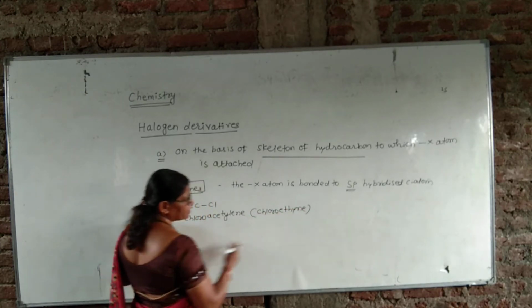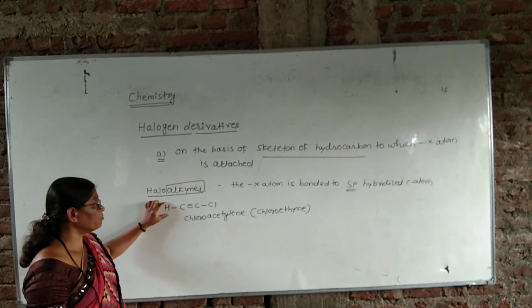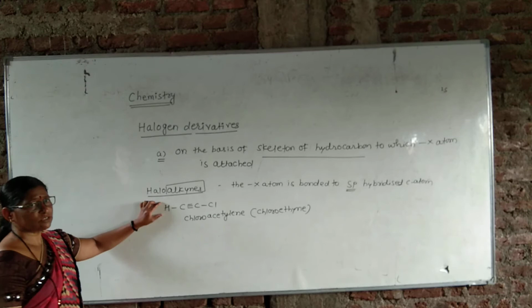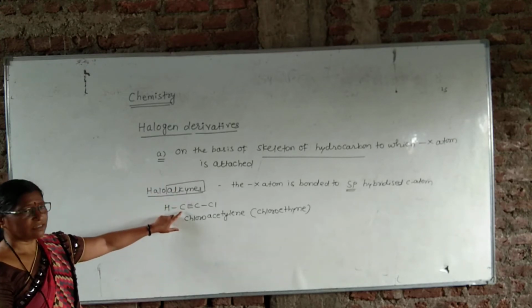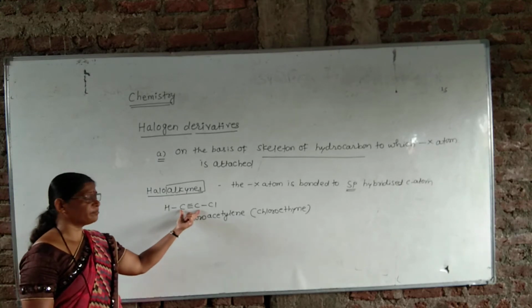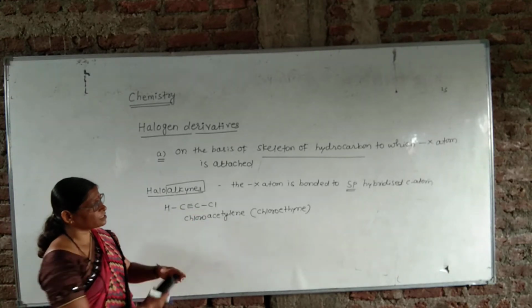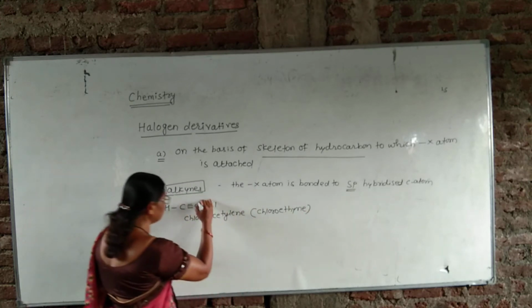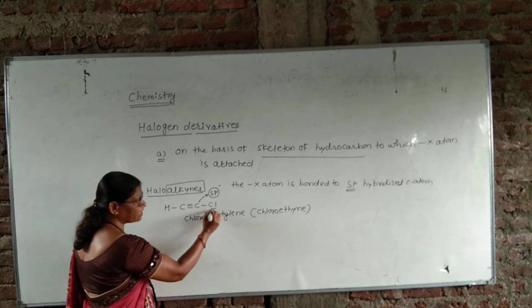This is the IUPAC name, and this is the common name of this compound, and that compound is of the class haloalkynes. Alkynes means the compounds containing carbon triple bond carbon, and to this carbon, that is the sp hybridized carbon, this carbon is sp hybridized, our halogen atom is attached.